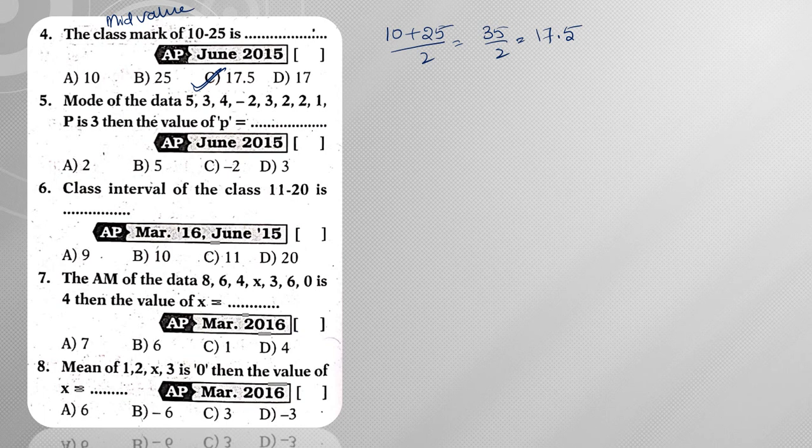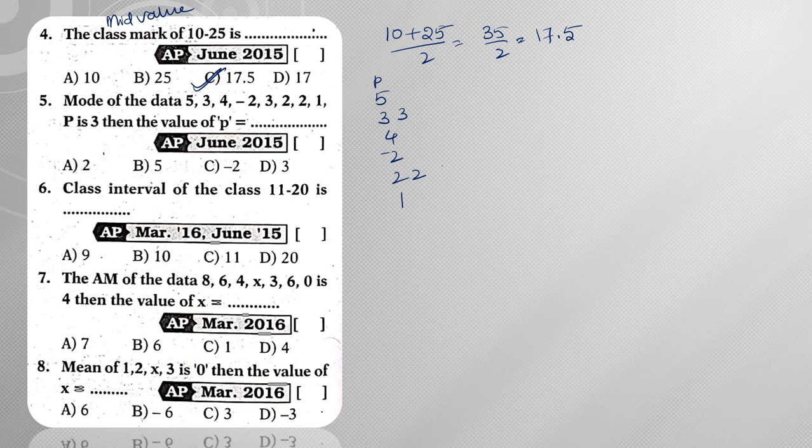Next, the mode of the data 5, 3, 4, minus 2, 3, 2, 2, 1, p is 3. Now if you observe this, 5, 3, 4, minus 2, 3, 2, 2, 1, and next is p.